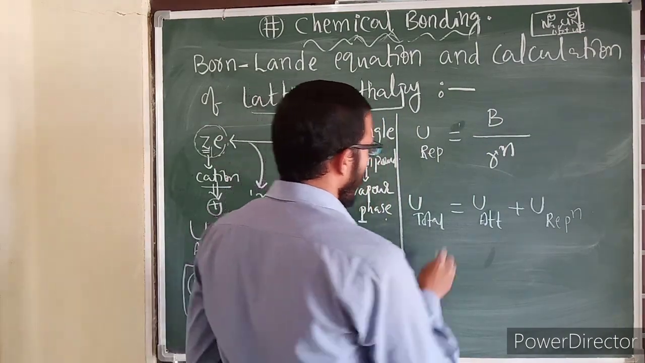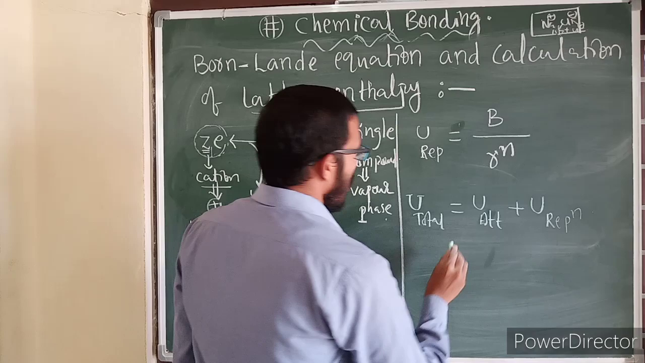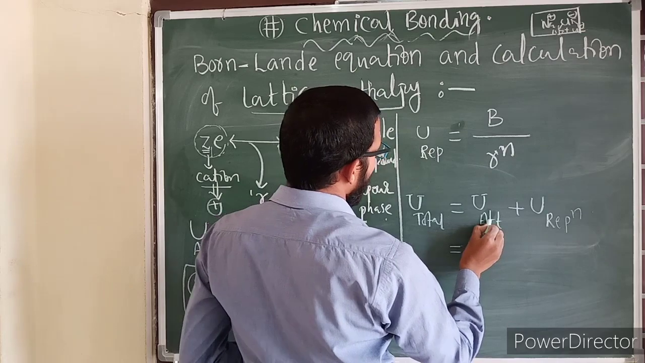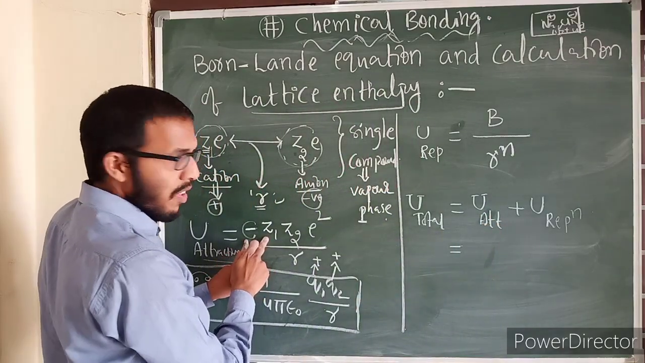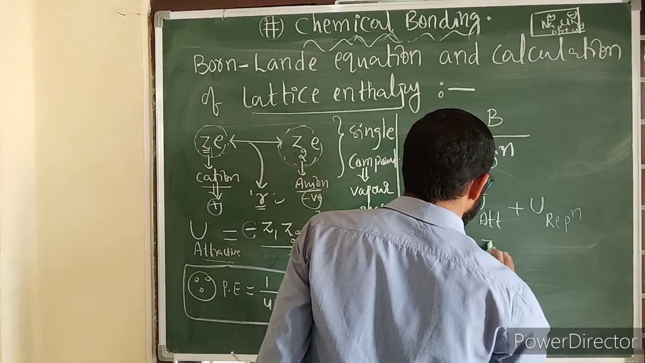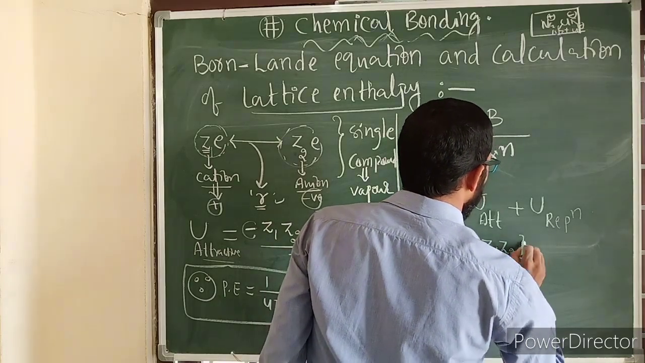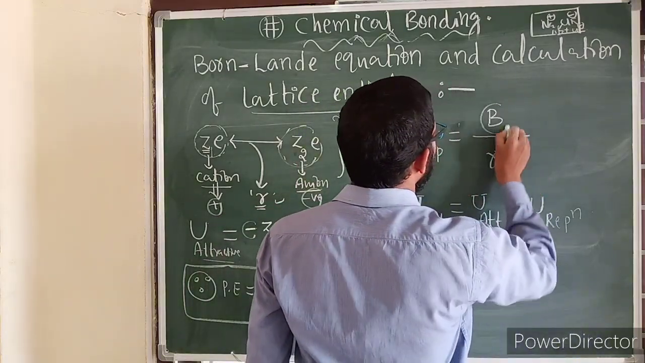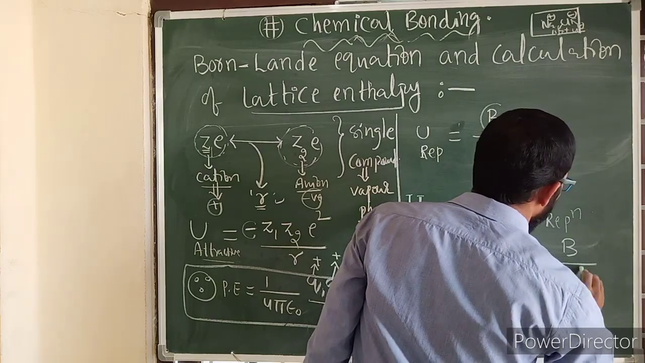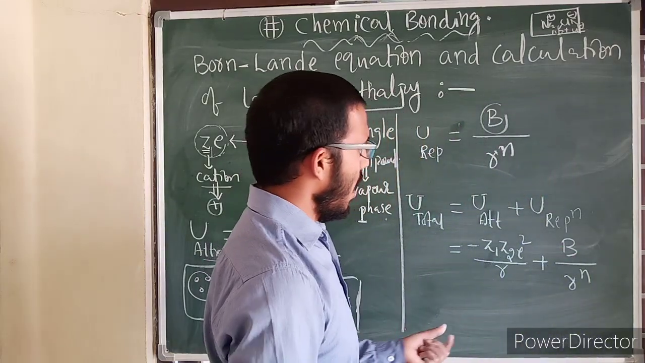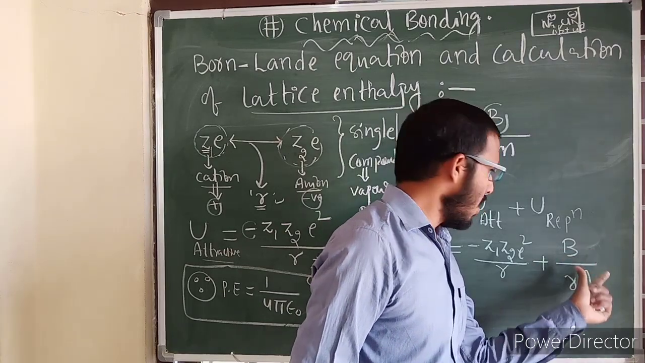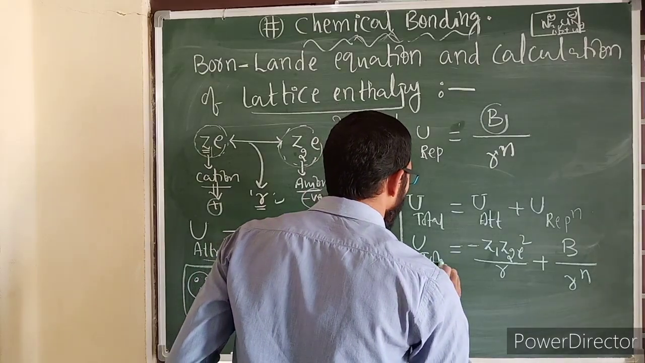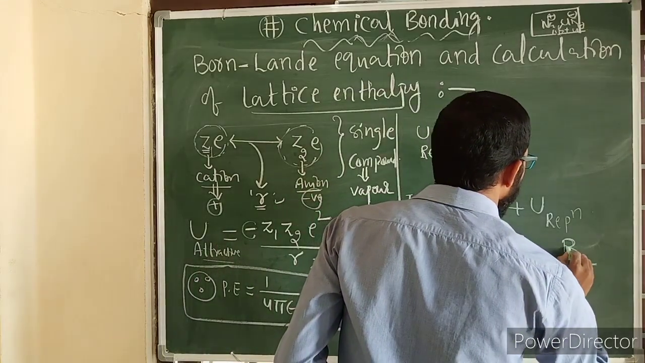Now see here, total potential energy, U stands for potential energy. Potential energy due to attraction in this crystal, this is the formula I'm writing over here: minus Z1 Z2 E square by R, plus B by R power n. But your doubt is what is meant by B here and what is meant by n here, this we are going to discuss right now. Here B stands for empirical constant.